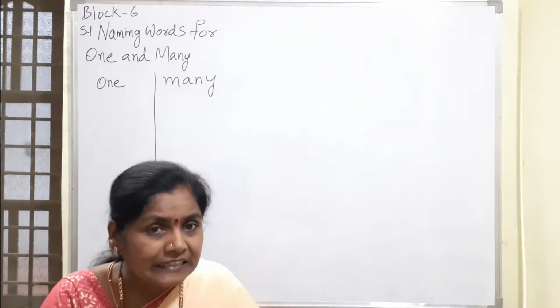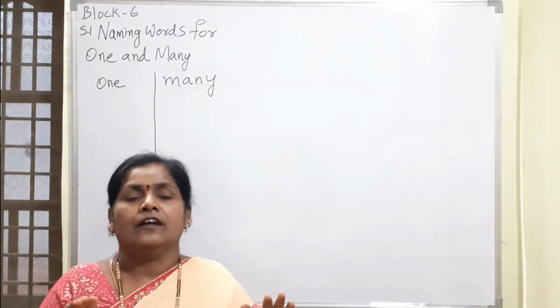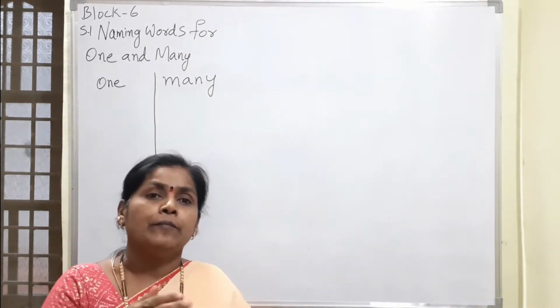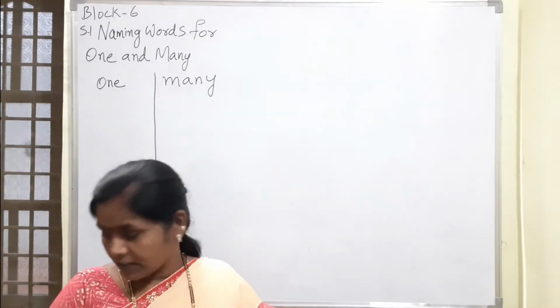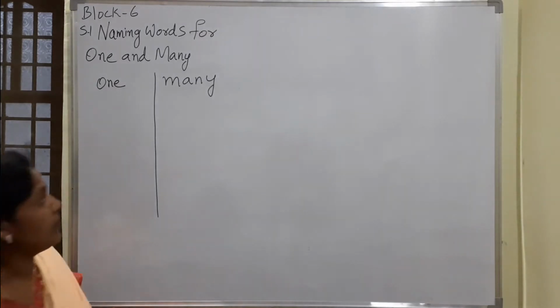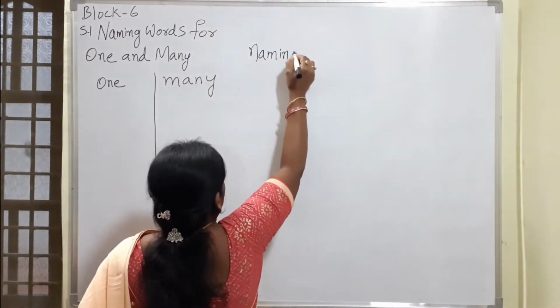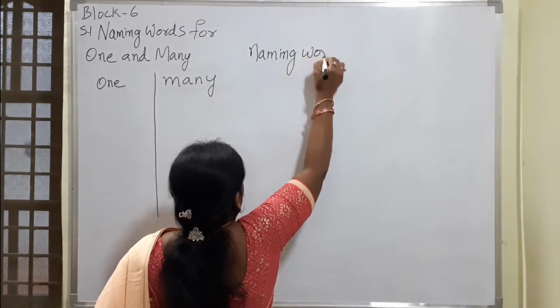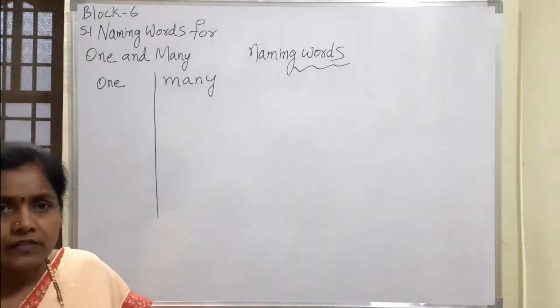So all the things whatever we find are called naming. The names of these things are called naming words.